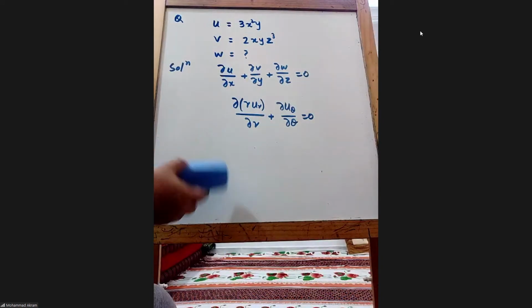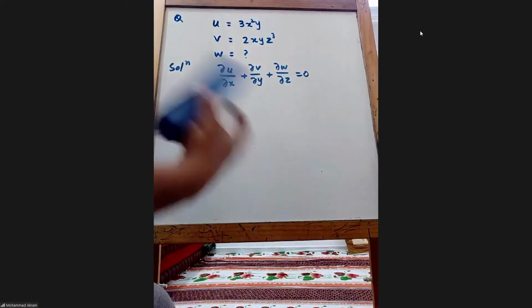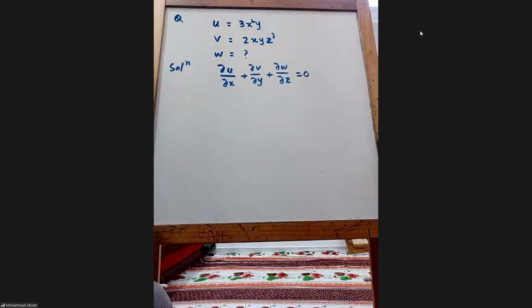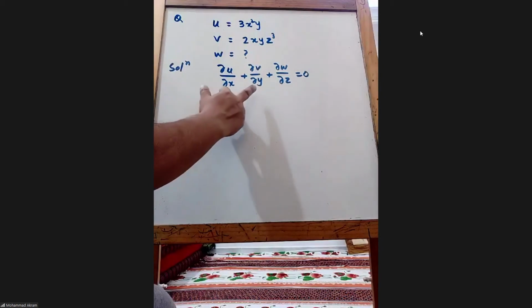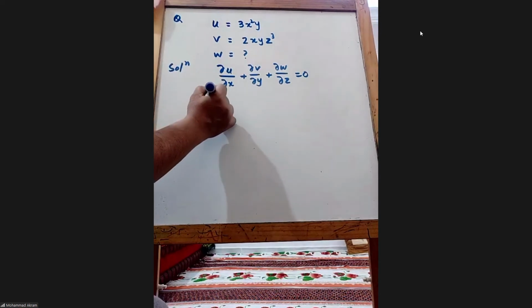But here, it is given that the continuity equation is satisfied. Two components are given, the third we need to find out. Now, can you tell me what is dou u by dou x?